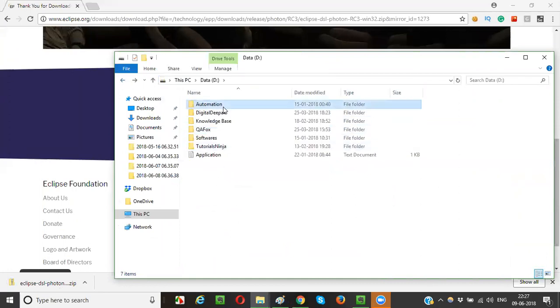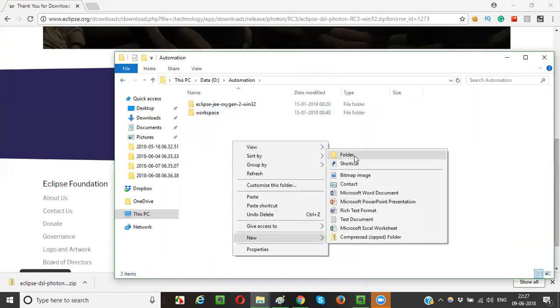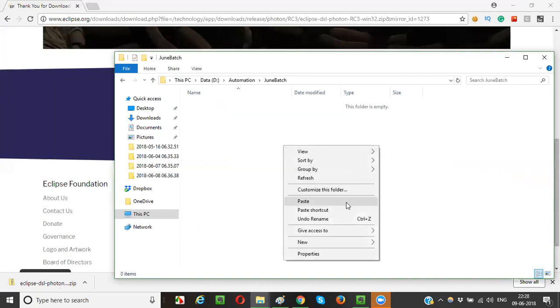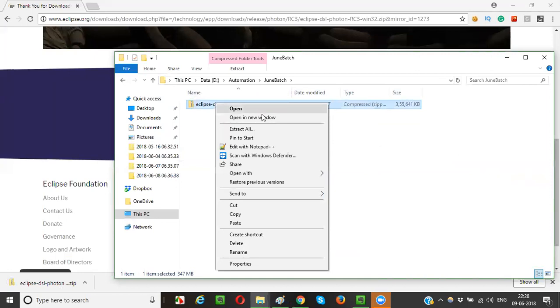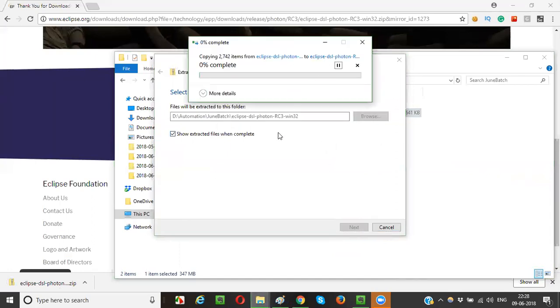Let me go to the automation folder and create a new folder. Right click, new. Sorry, it's June, right? May, June batch. This is our workspace name, June batch. Paste it. Right click, extract all. I'm extracting it, guys. Extracting this zip folder. Let it get extracted.